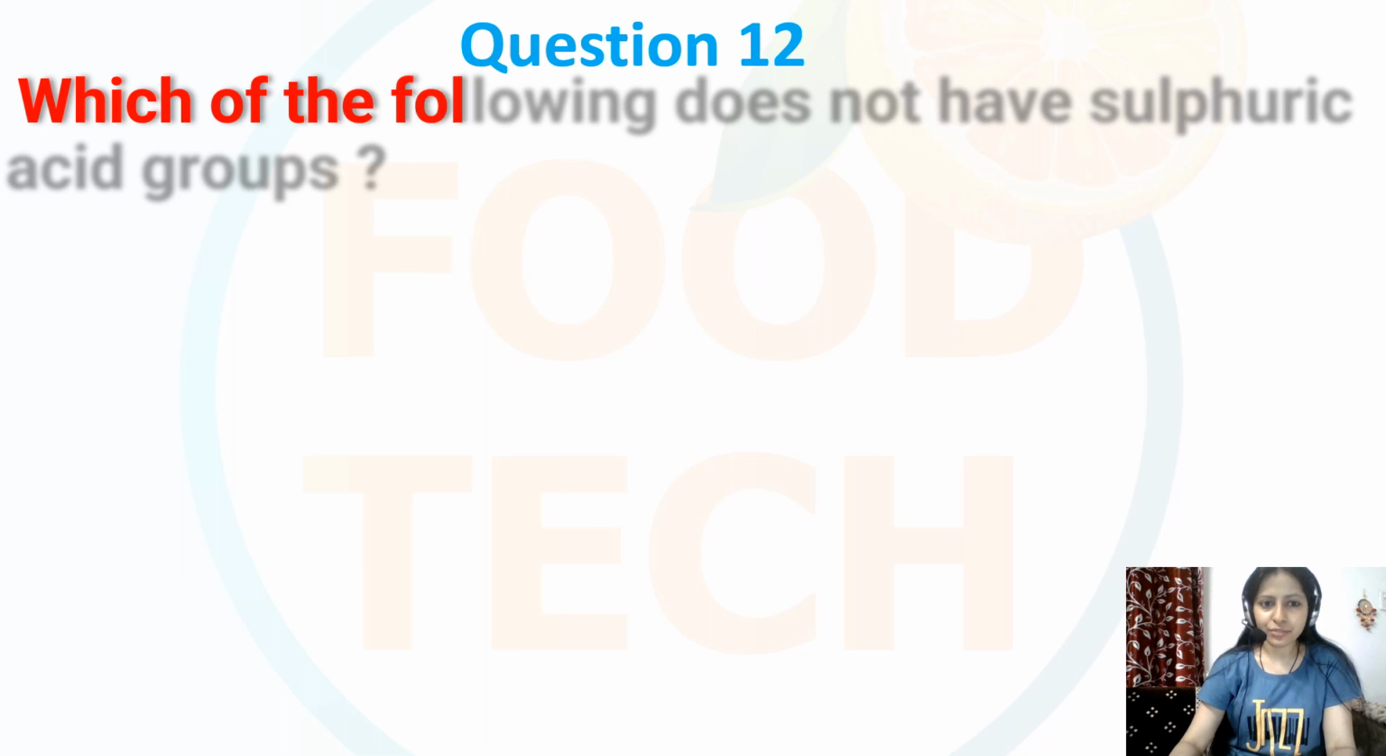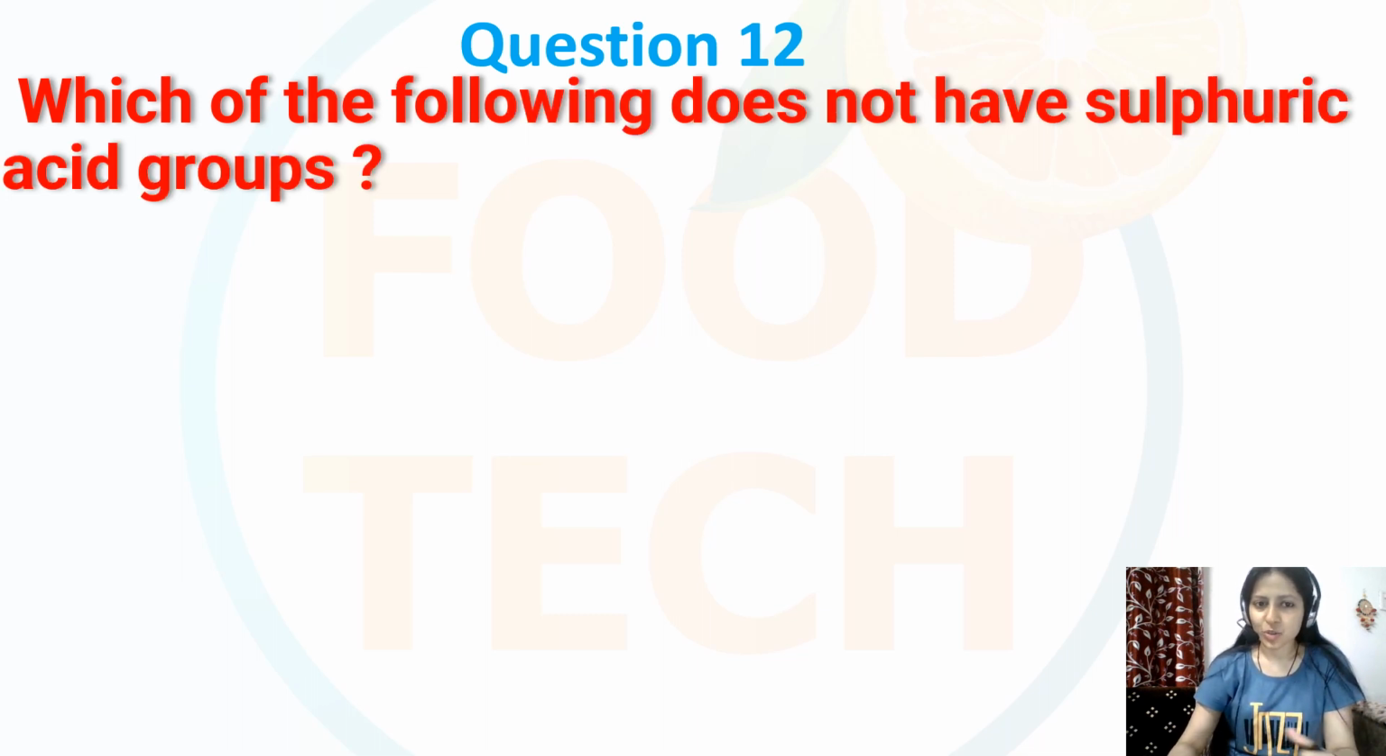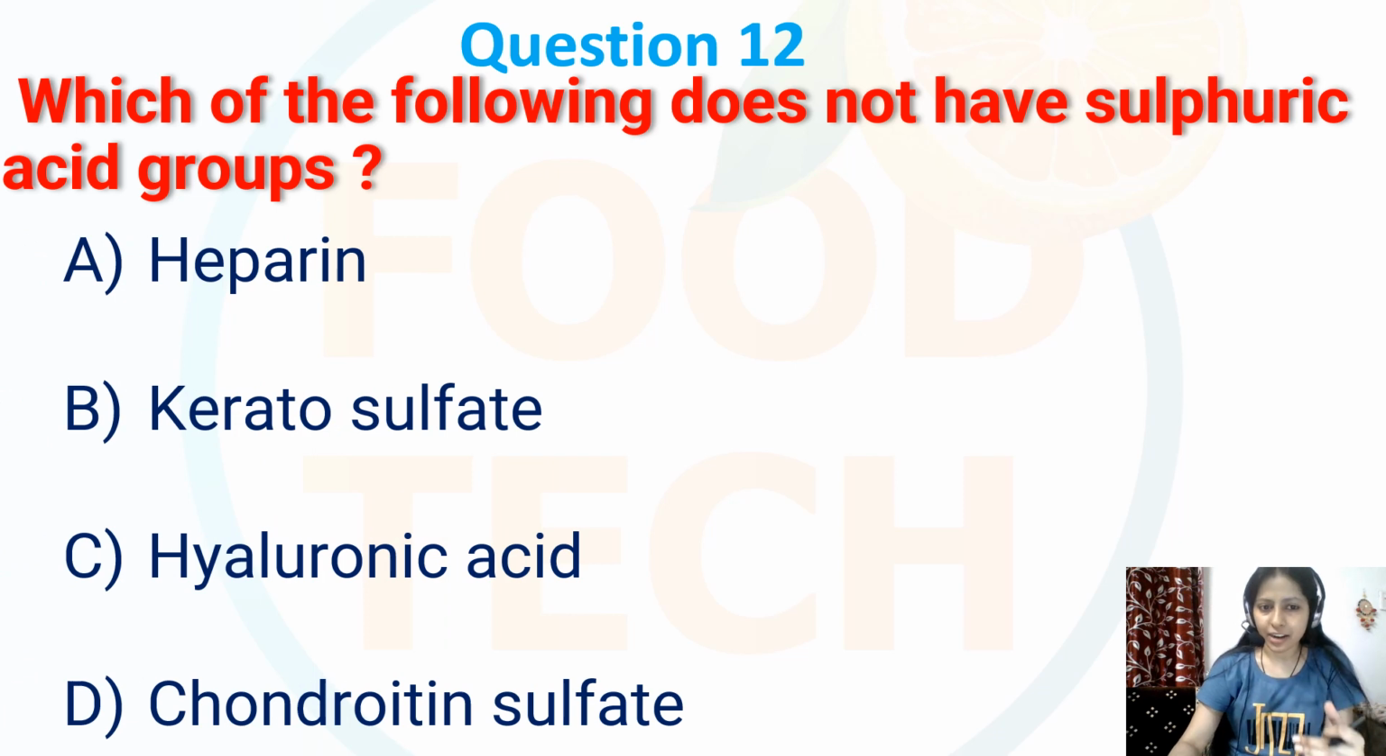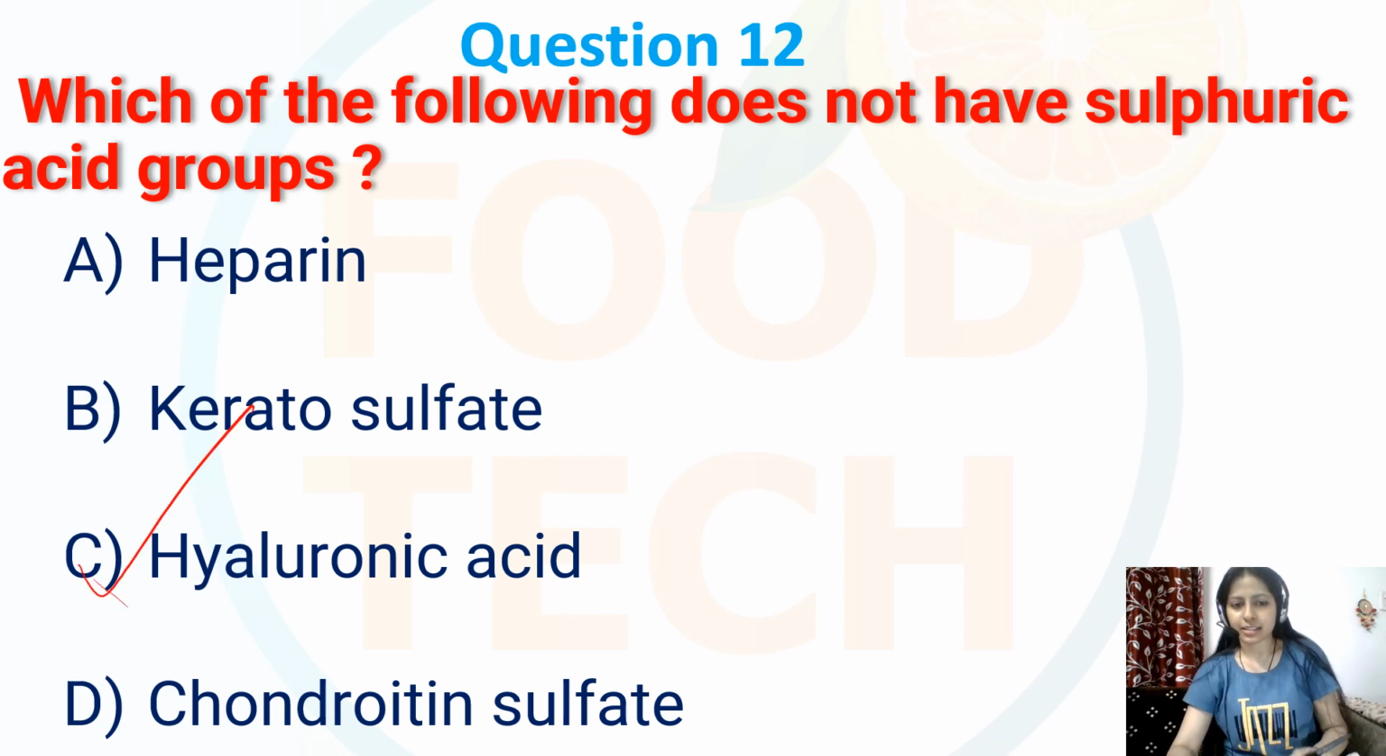Question number 12. Which of the following does not have sulfuric acid groups? So options are heparin, keratosulfate, hyaluronic acid or chondroitin sulfate. So correct option is C, that is hyaluronic acid. This hyaluronic acid does not contain any sulfuric acid group.